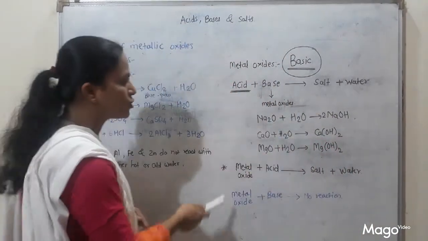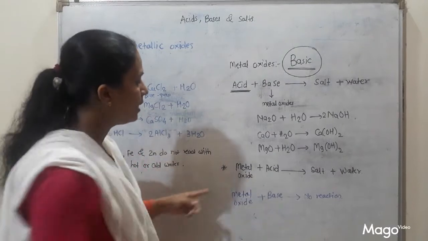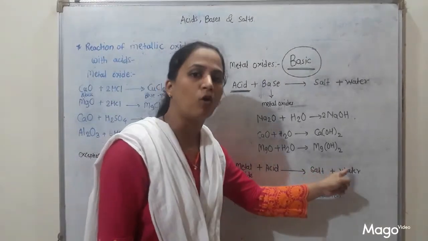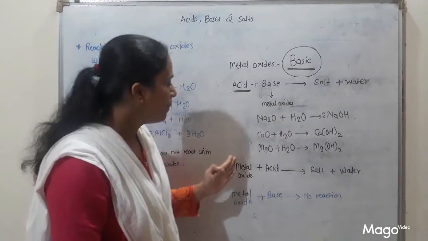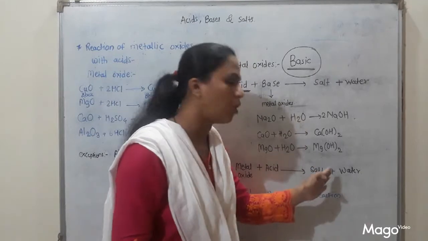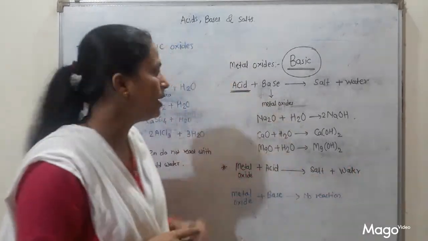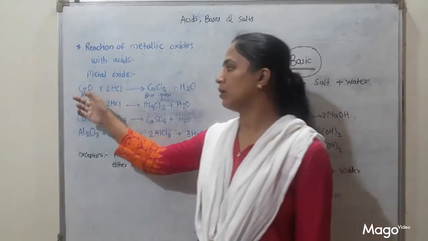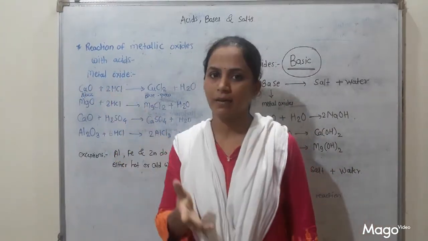So what is the general reaction for metal oxide and acid? Metal oxide reacts with acid, it forms salt and water. What is the general reaction? Metal oxide reacts with acid, it forms the respective metal salt and water. So here some examples are there. What are the examples? This copper oxide plus HCl, it is given in your textbook.